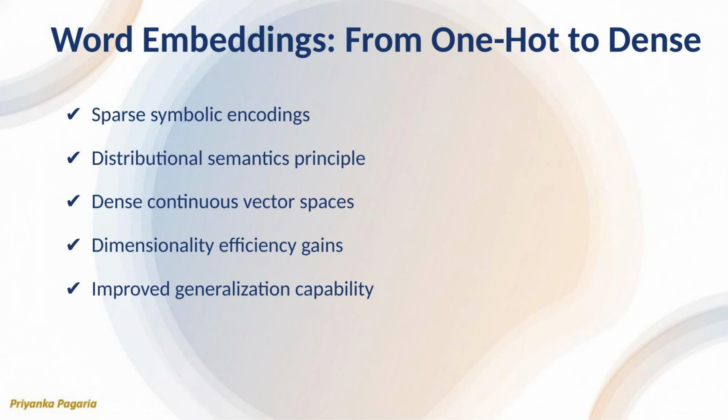Early NLP systems relied on one-hot encodings that carried no semantic structure. Dense word embeddings changed this by encoding meaning through usage patterns. In real AI products, this shift enabled scalable language understanding without manual feature engineering.